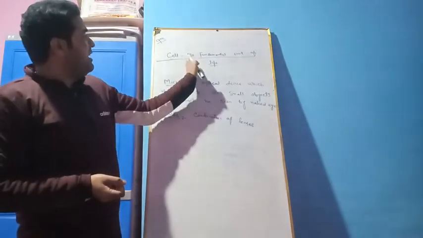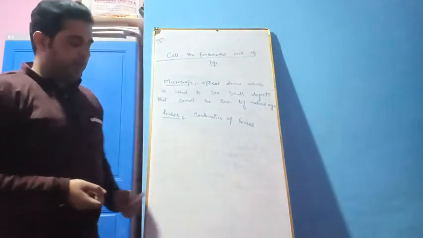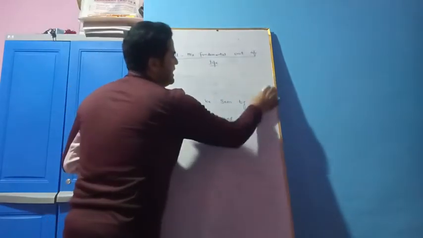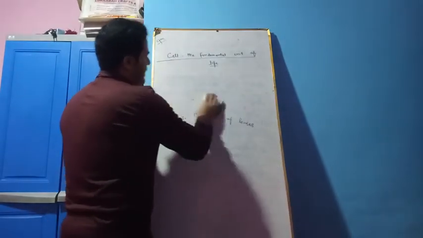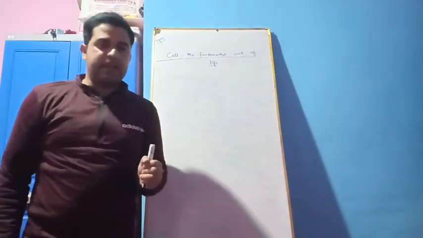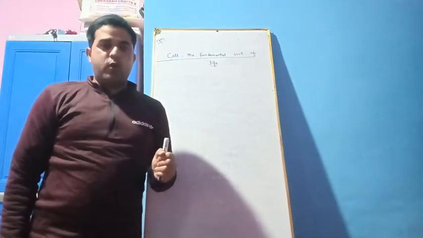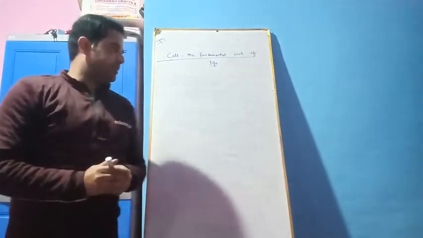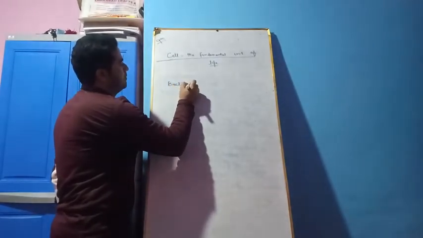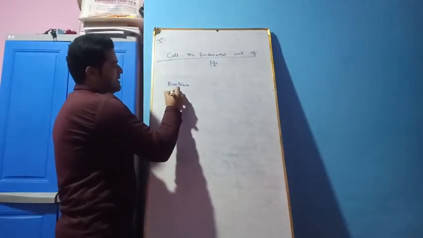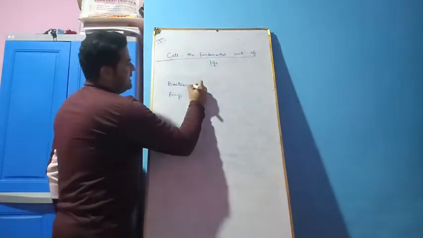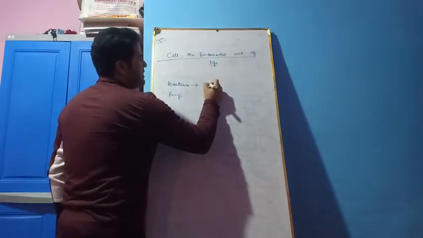And why is the cell called the fundamental unit of life? When we look at the structure of the cell, it has different parts and it can have an individual existence. Why? I will give you certain examples. The bacteria, and there are certain fungi. These bacteria are made up of only one cell.